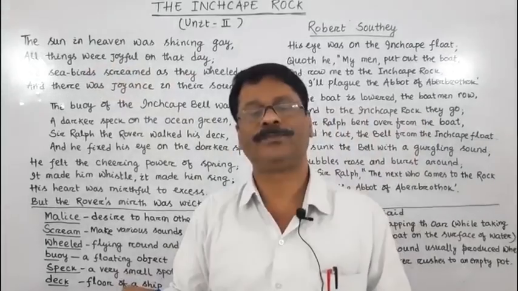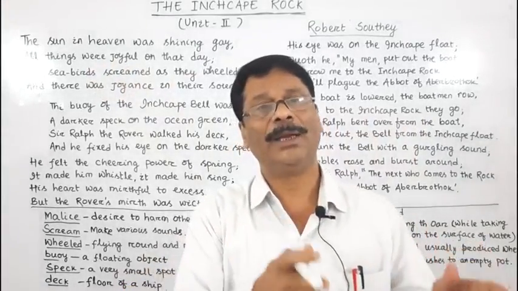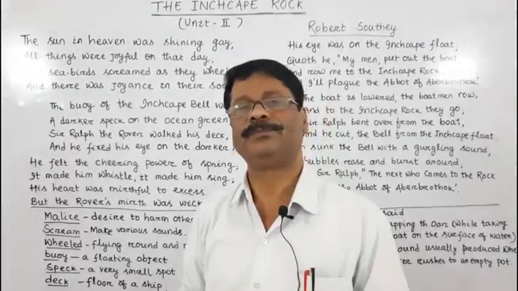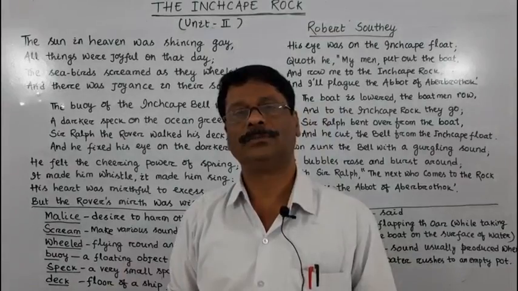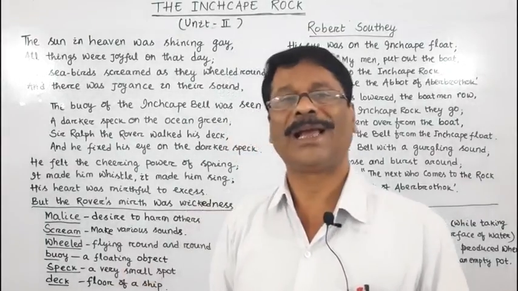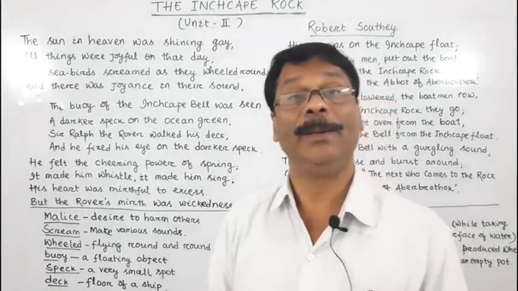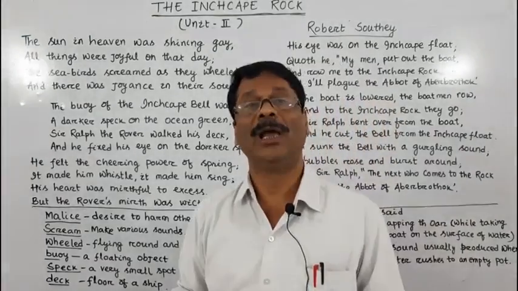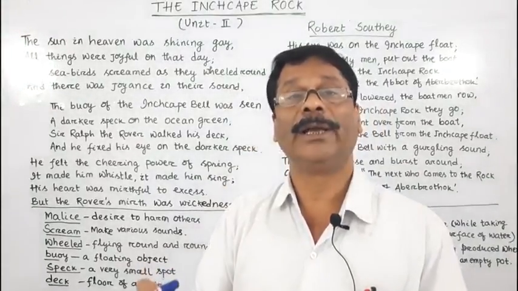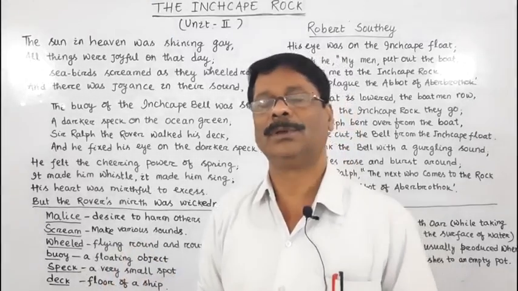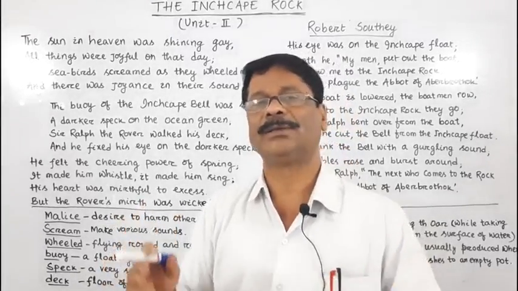All things, all inanimate and animate, were found enjoying. Of course, inanimates cannot enjoy, but animates can enjoy, and they were enjoying their lives as the day was very fine. It was a very nice day.